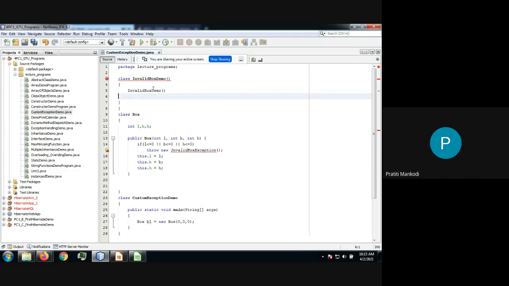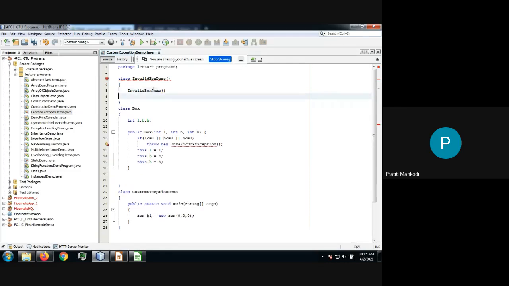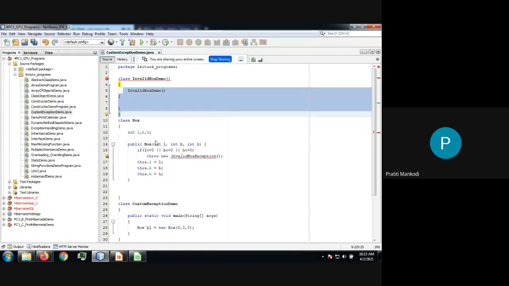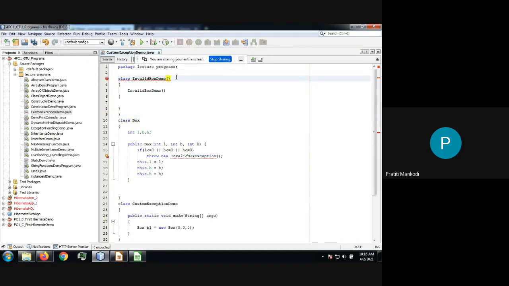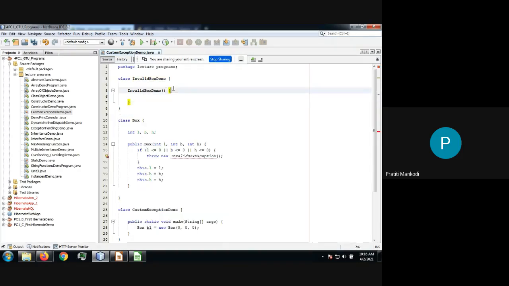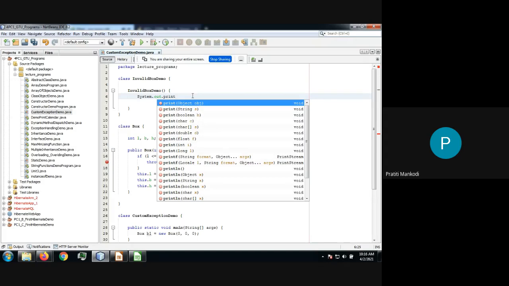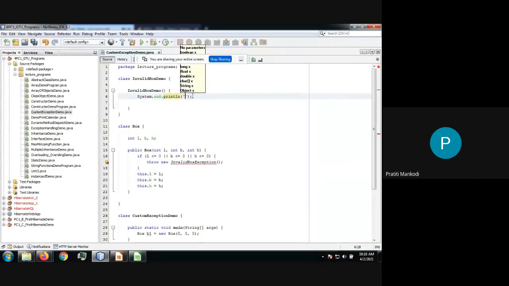Inside it I am writing a simple System.out.println: You cannot create a box with 0 dimension. You can write any message whichever you want.